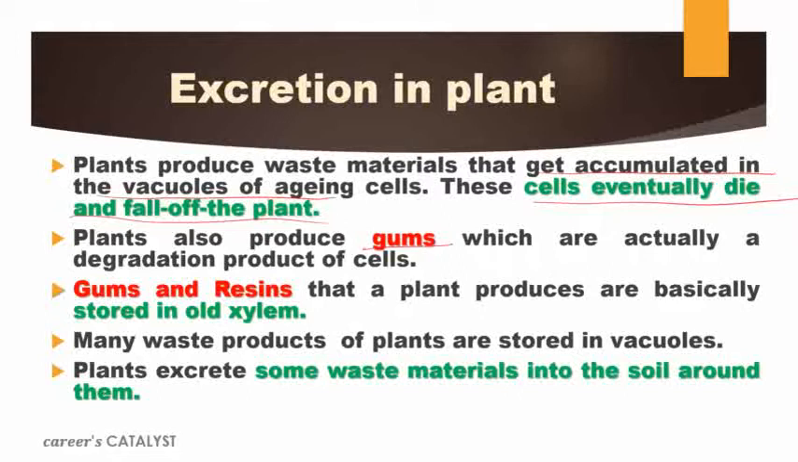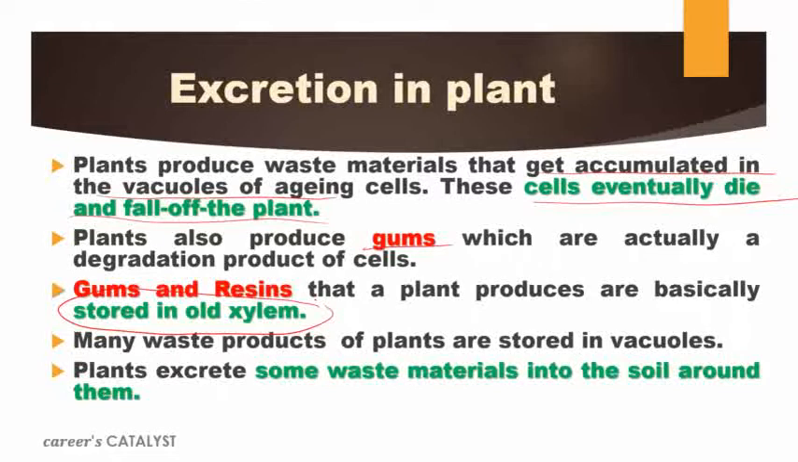Plants also produce gums and resins. The gums and resins are actually stored in the old xylem. So some waste material is stored in the vacuole and some waste material is stored in the old xylem. So these are the excretory products of the plant body actually.